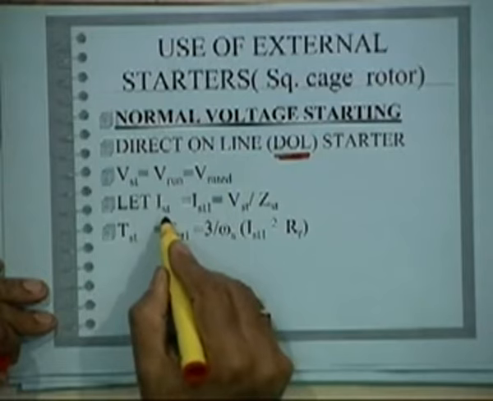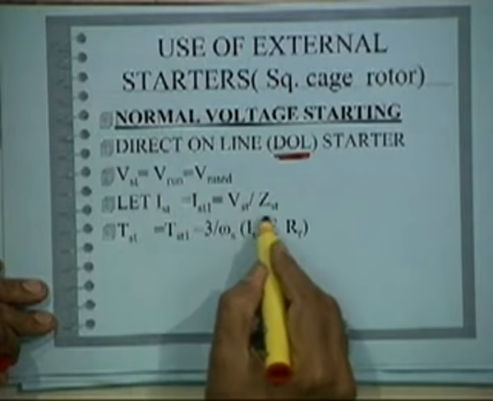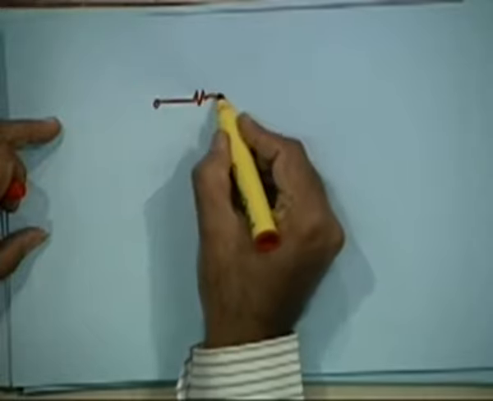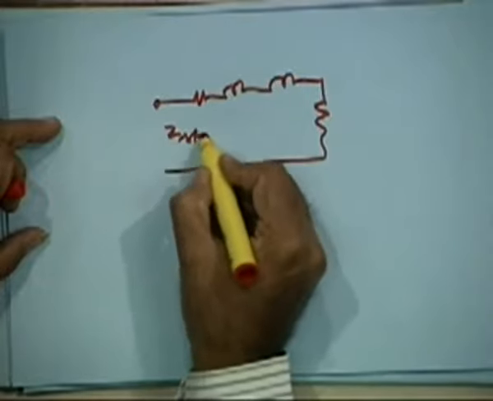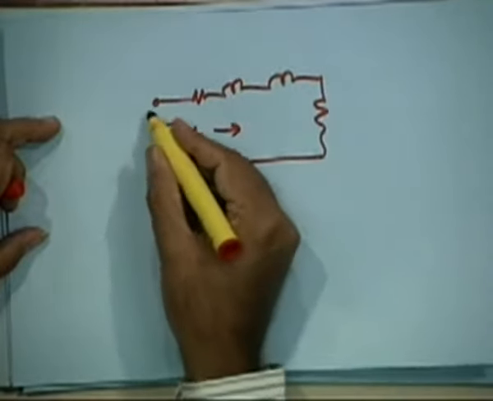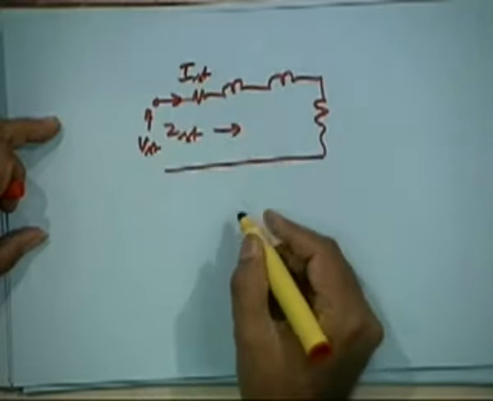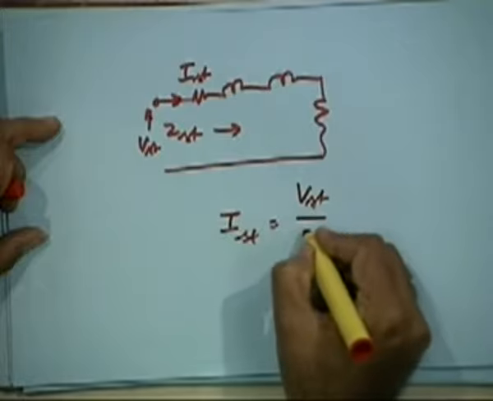Okay. Therefore, the starting current is normal at I start 1, which will be V start divided by Z start, isn't it? That will be the current at start. If you take the equivalent circuit, you will notice that full voltage is applied. So this will be Z start, okay, and this will be V start, and this will be I start. Though it is transient, you can say momentarily I start will be equal to V start by Z start.